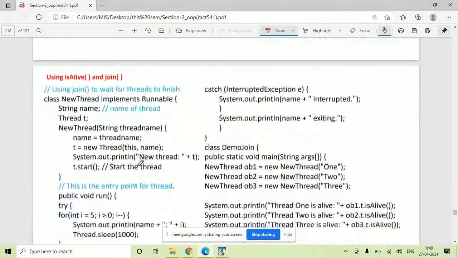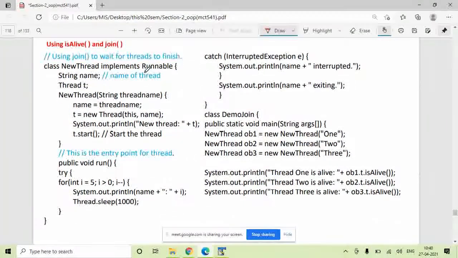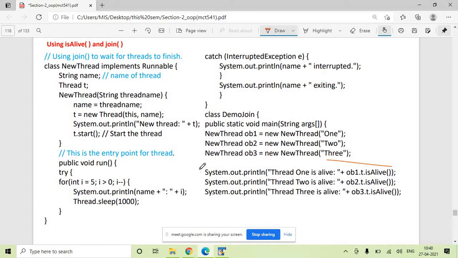Okay, now here in the earlier program, this is the same program that we have seen. We have created three threads. Instead of writing thread dot sleep 10,000 milliseconds, we have checked the thread status: thread 1, thread 2, and thread 3. So this will print whether thread 1 is alive, thread 2 is alive, thread 3 is alive.